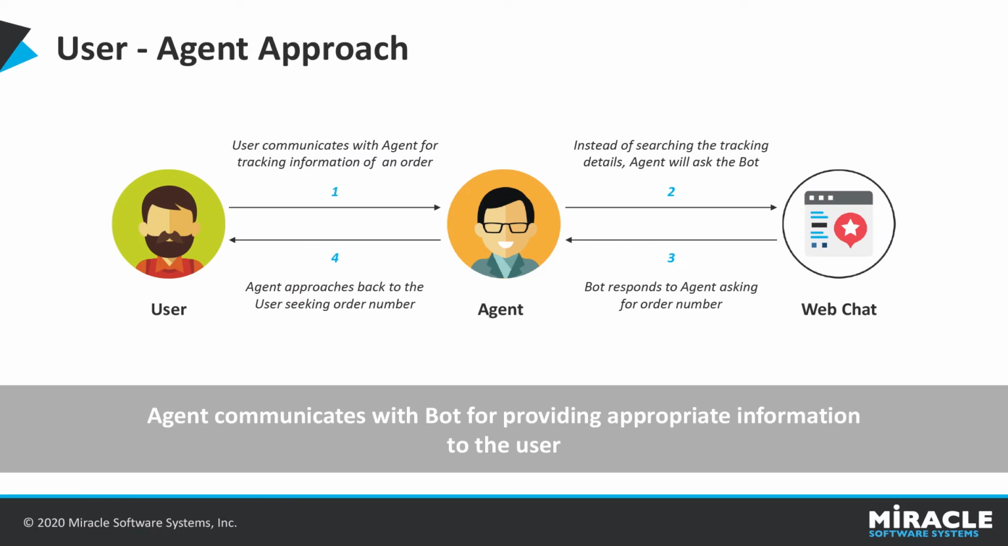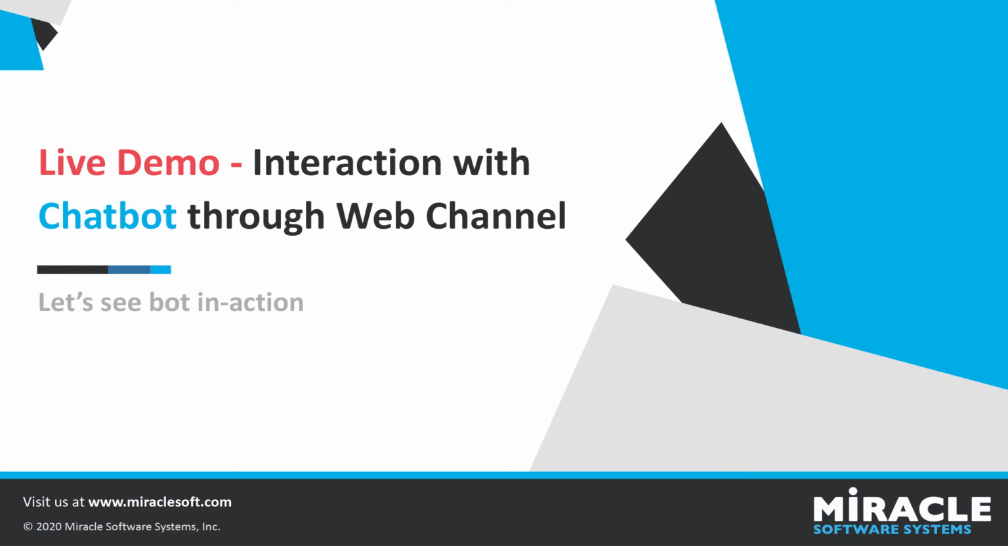User agent approach. Initially, the user requests the agent for any information. Then, instead of searching for the data, the agent simply asks the bot, and the bot will respond back to the agent, and then the agent will give the information back to the user. This is how the user agent approach works. Now, let us see William in action.